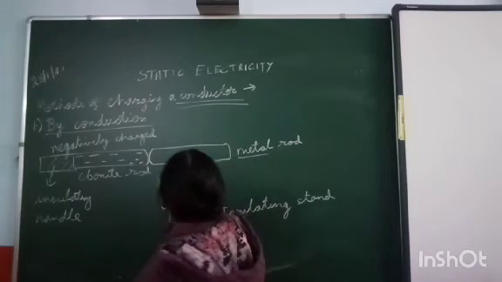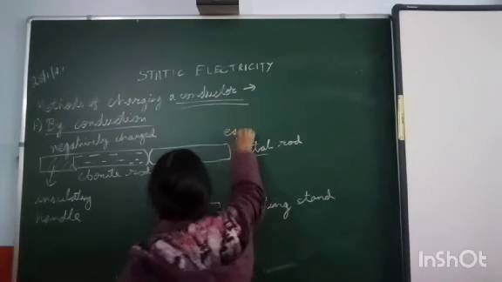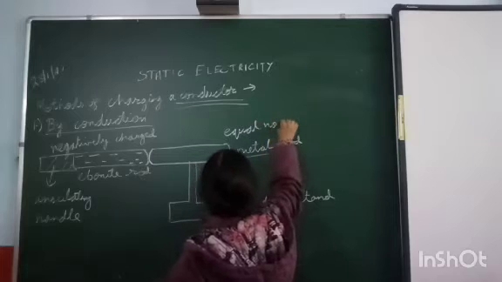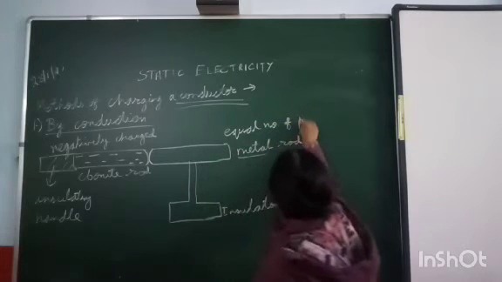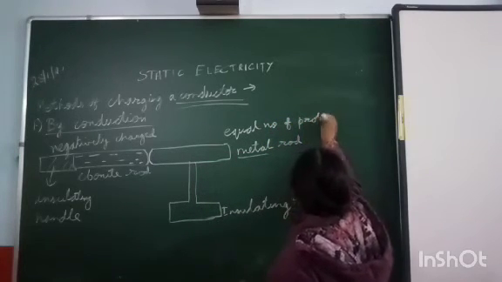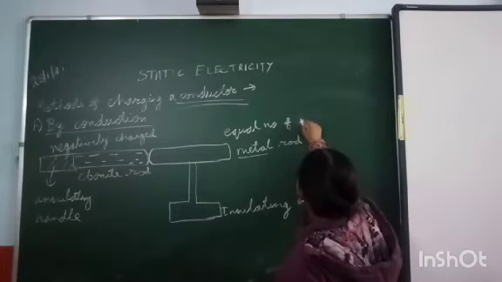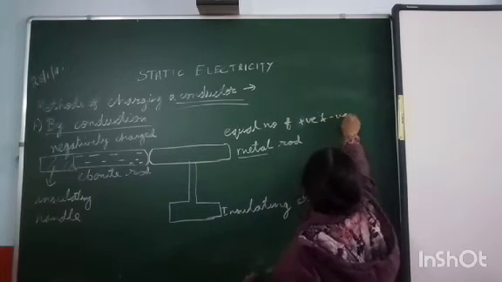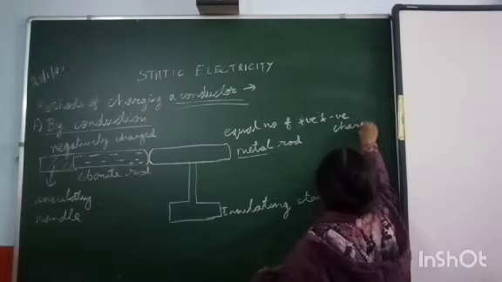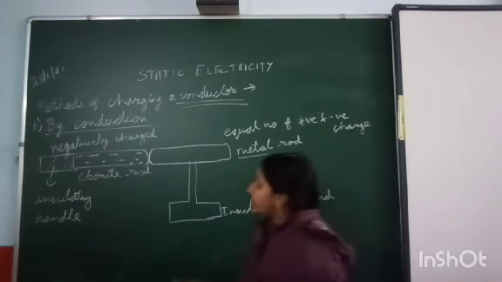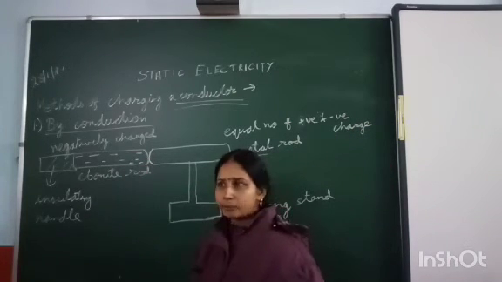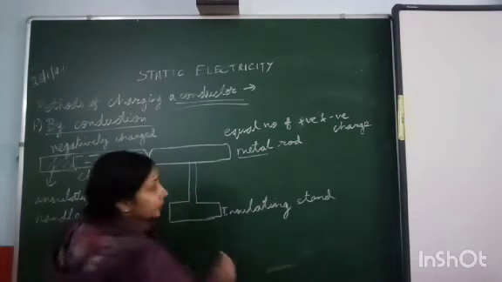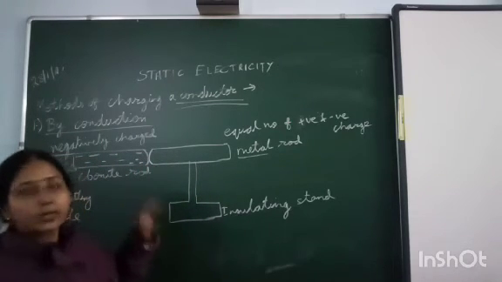Since this metal rod has an equal number of protons and electrons, that is, positive and negative charge, if the ebonite rod is negatively charged, then as we know, negative will attract positive.